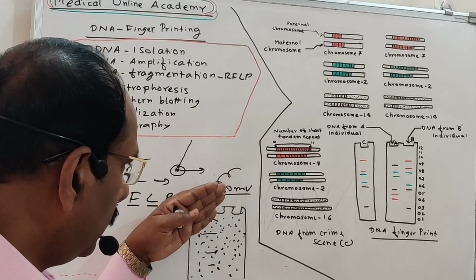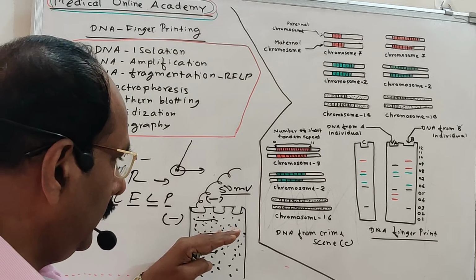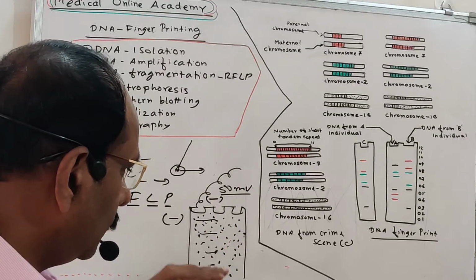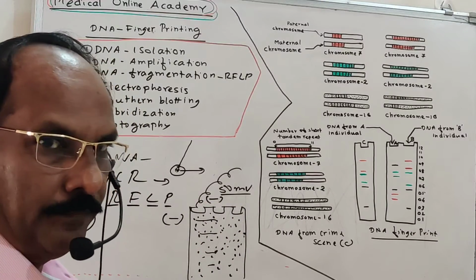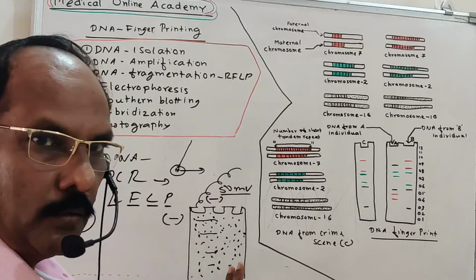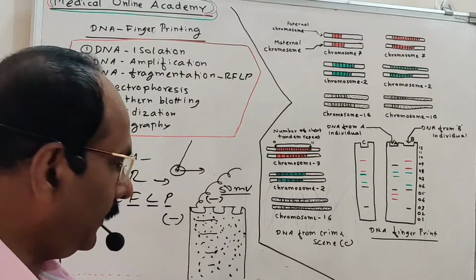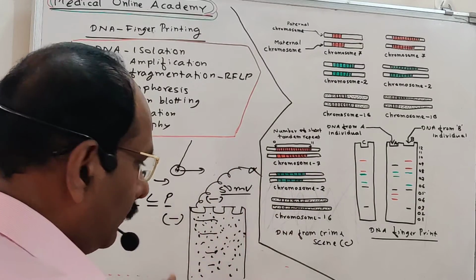is coming downward. But when it is coming downward, the largest one, the longest one, stays first; it cannot come down. Then the smaller one, then the smallest one, like that moving down from the negative to the positive terminal. After running for 10 or 20 minutes, by trial and error, we can identify how many minutes it requires. Then we switch off the current supply.